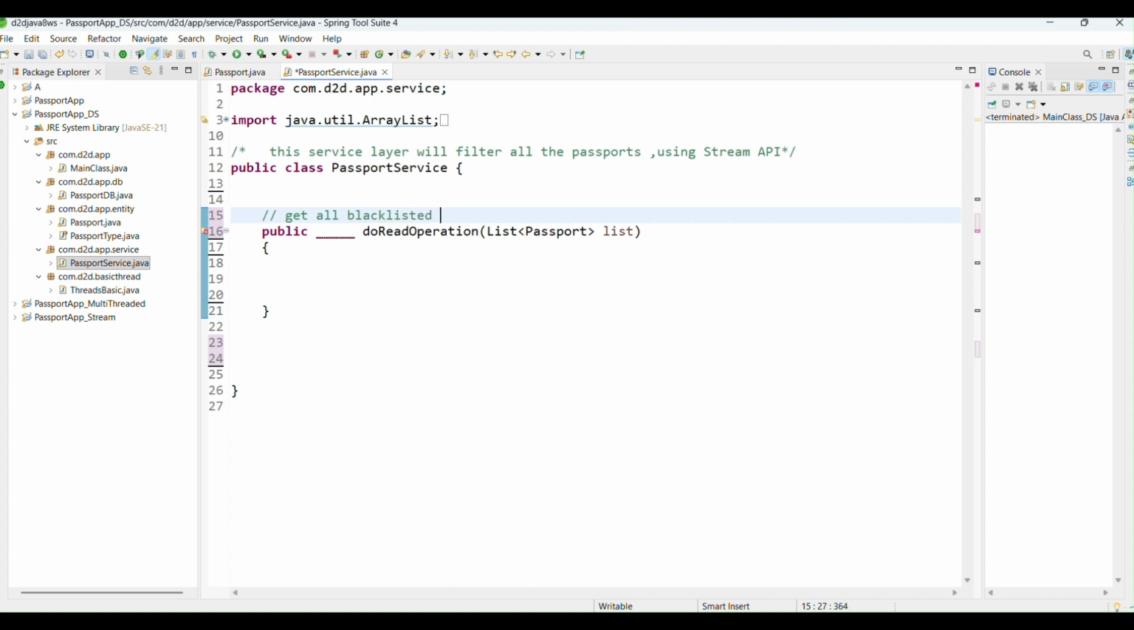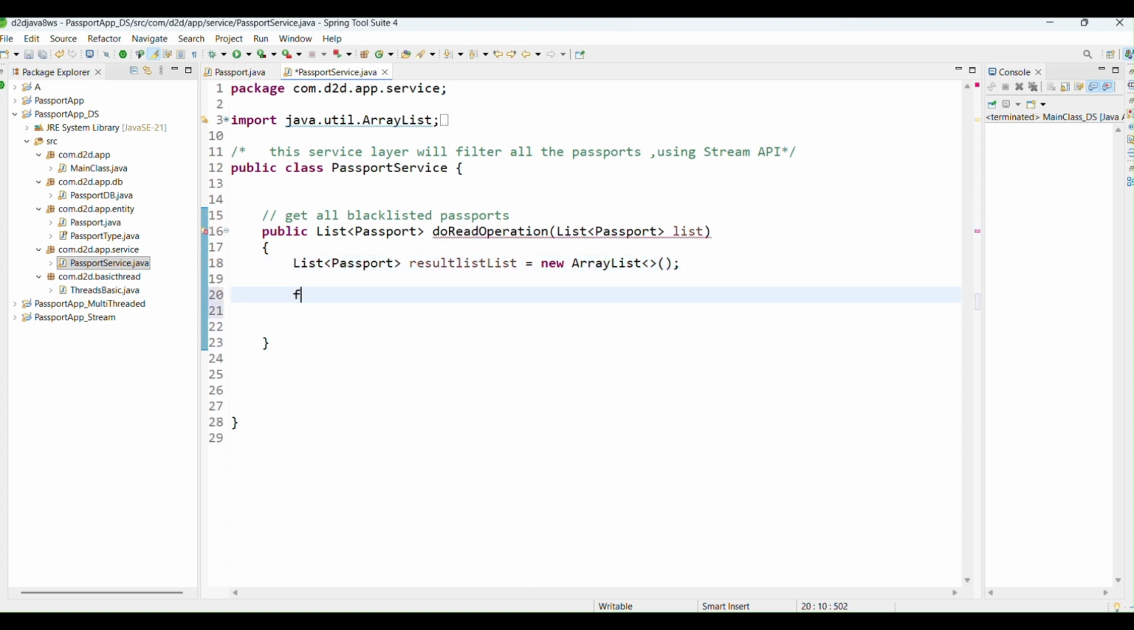So this is a resultant list, a list of passports, the result list. I have already done similar code earlier. New ArrayList. And what would be the objective now? I want this list, which is like all the passports actually.